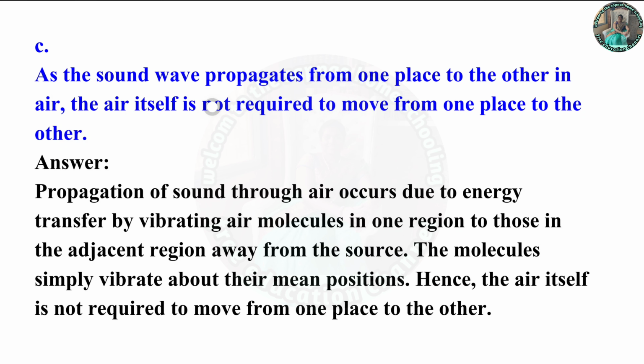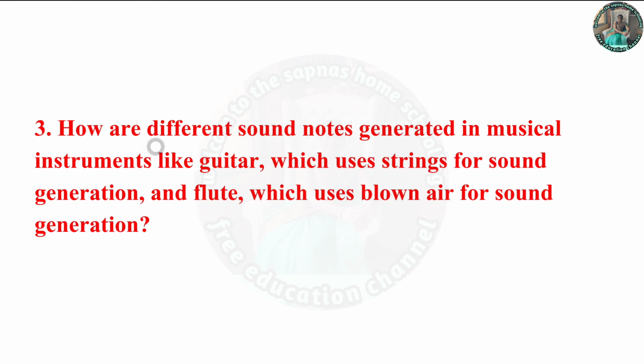As the sound wave propagates from one place to the other in air, the air itself is not required to move from one place to the other. Propagation of sound through air occurs due to energy transfer by vibrating air molecules in one region to those in the adjacent region away from the source. The molecules simply vibrate about their mean positions, hence, the air itself is not required to move from one place to the other. Now, question 3.